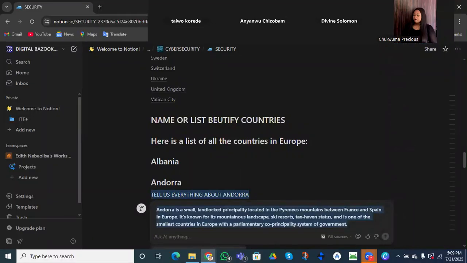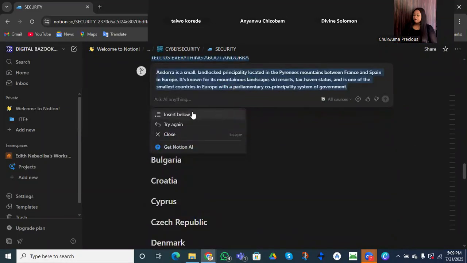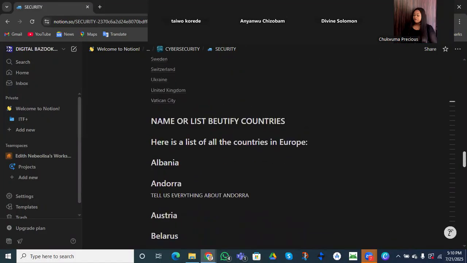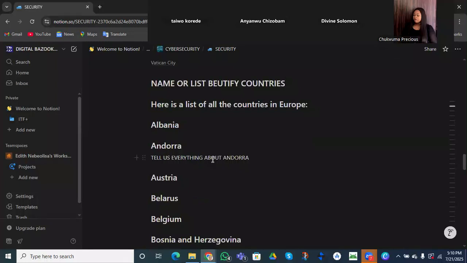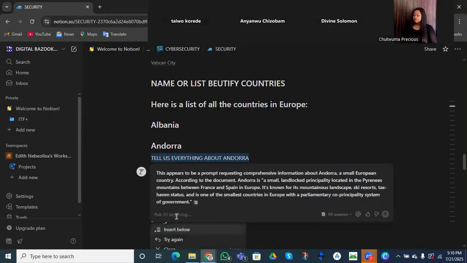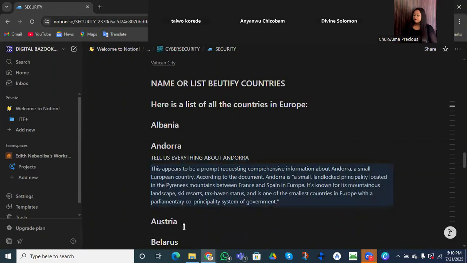So okay, I'm going to accept. Let's say I accepted this and inserted it here, right? Already it has inserted it there. This is it, about Andorra. So did I copy? No, I didn't copy it. Sorry, guys. So let's see if I will be able to get it now. All right, insert below. It has inserted it below, right?